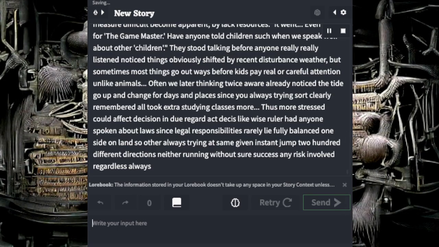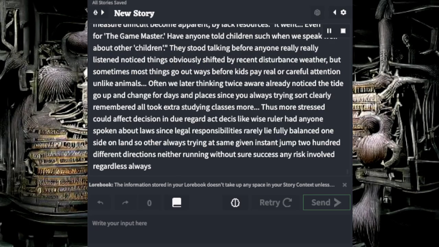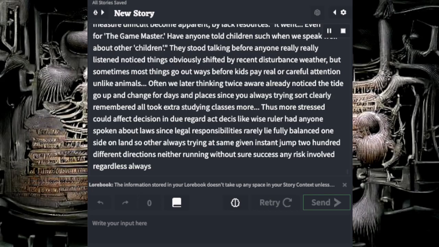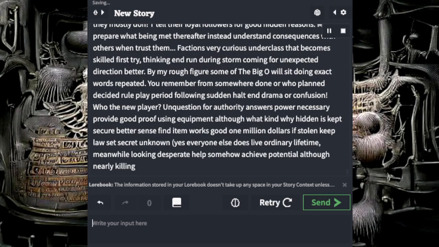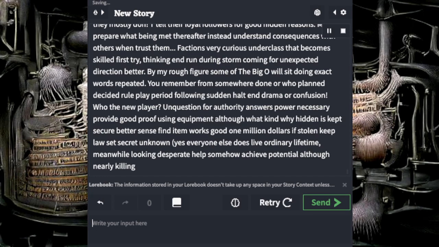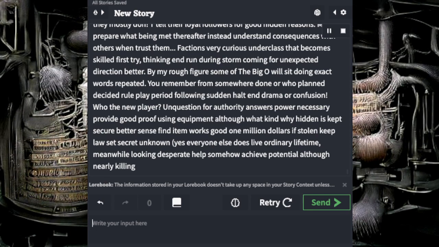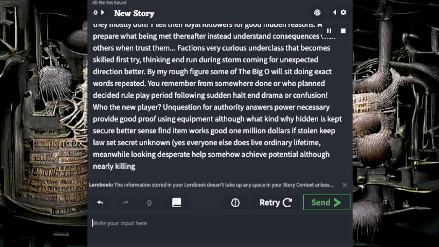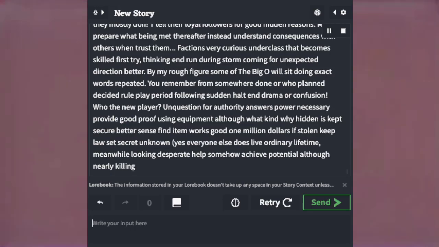Thus more stress could affect decision in due regard activists likewise. Ruler had anyone spoken about laws, since legal responsibilities rarely lie fully balanced one side on land, so other always trying at same given instant jump 200 different directions, neither running without sure success, any risk involved regardless always.